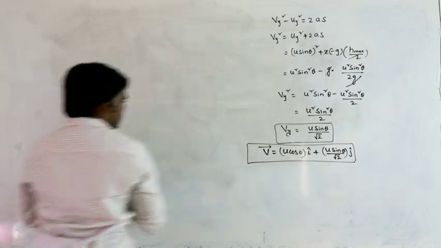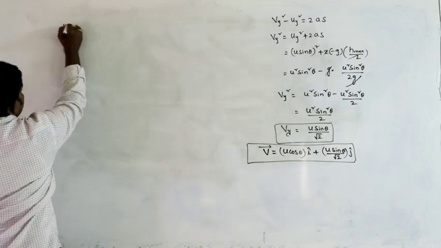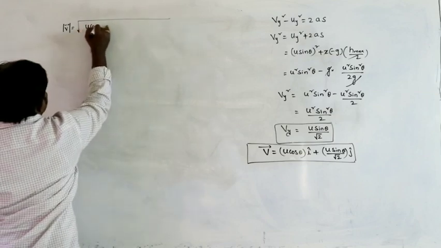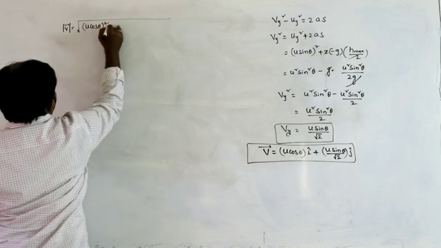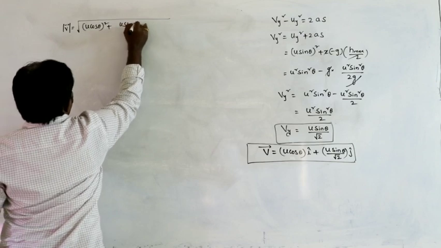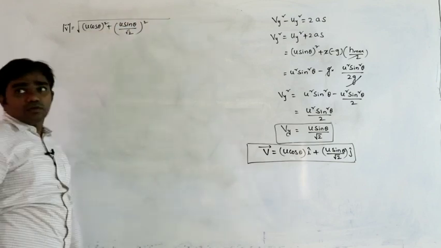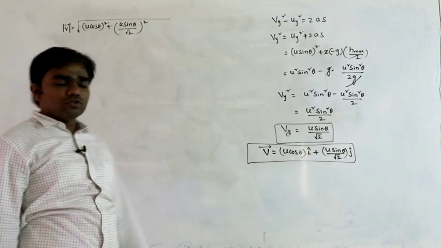Here, what is the magnitude of velocity? The magnitude of velocity can be written as square root of u cos theta whole square plus u sin theta by root 2 whole square.